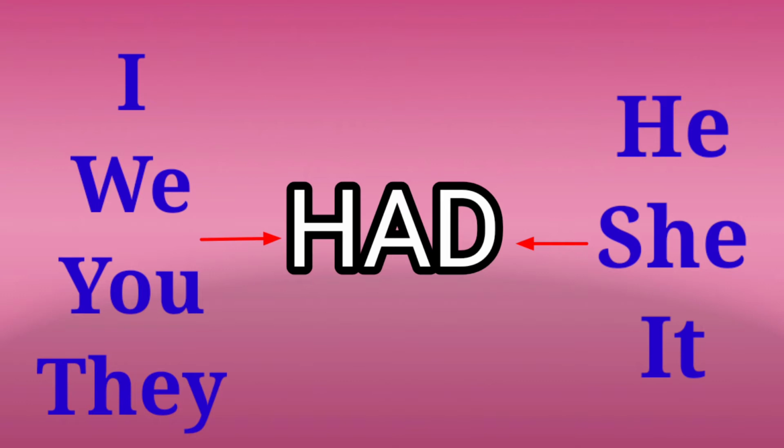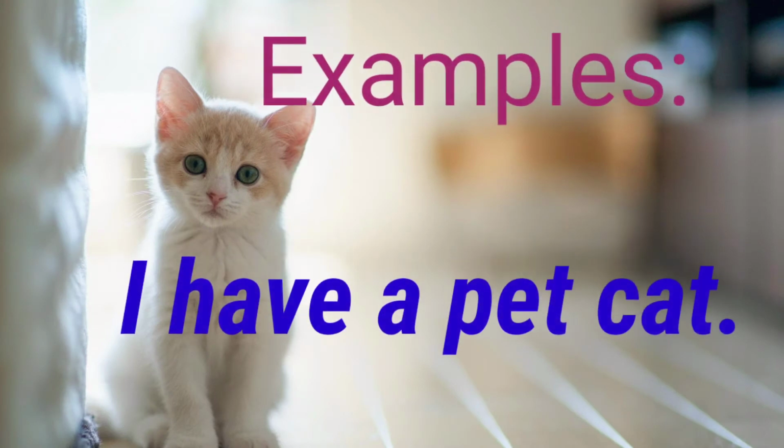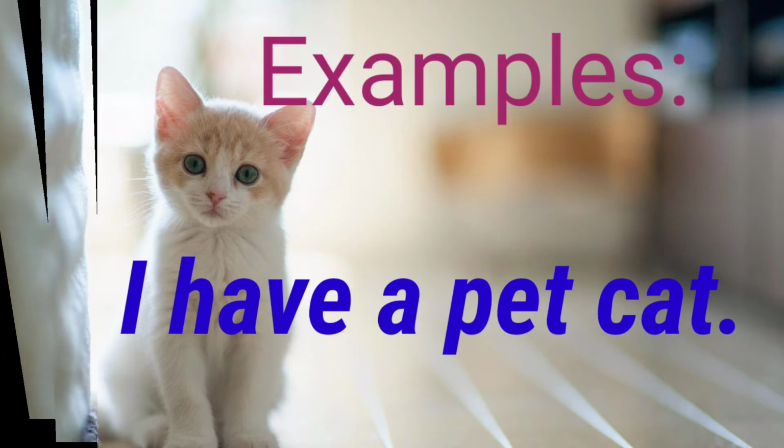Now we will see how we can use have or has as a main verb. Example: I have a pet cat. I have a pet cat, meaning I have a domestic animal, which is a cat. Here have is used as a main verb. What is the main verb? The main responsibility of a main verb is to create a meaningful sentence. Here, does I have a pet cat have meaning? Yes. So here have is the main verb.